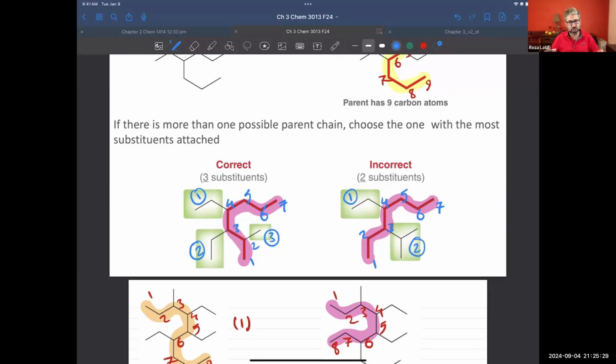If you are dealing with two chains that have exactly the same number of carbons, and the only difference between them is that one of them has more substituents than the second one, the one with more substituents will be the correct parent chain. So the correct parent chain will be this one.